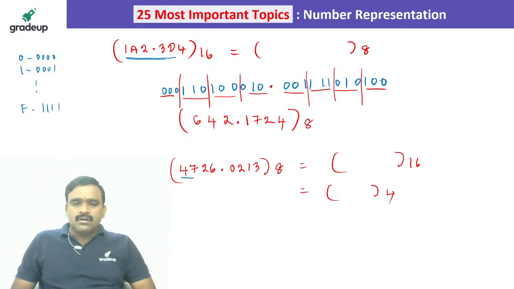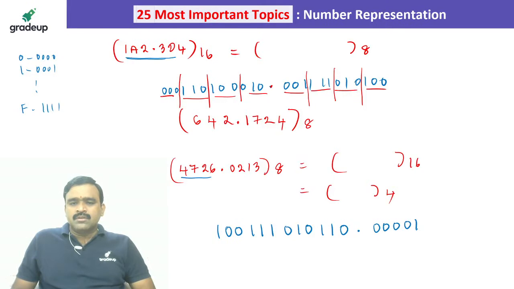Now, since it is base 8, we have to use 3 bits for each digit. So 4 is 100, 7 is 111, 2 is 010, 6 is 110, then 0 is 000, 2 is 010, 1 is 001, 3 is 011.